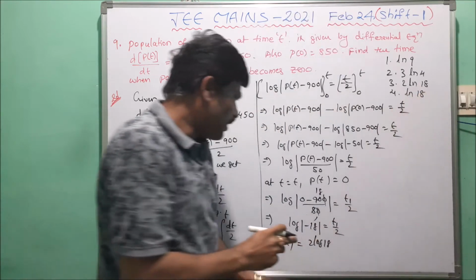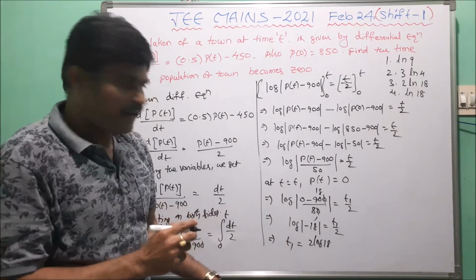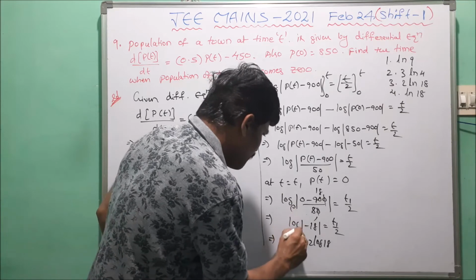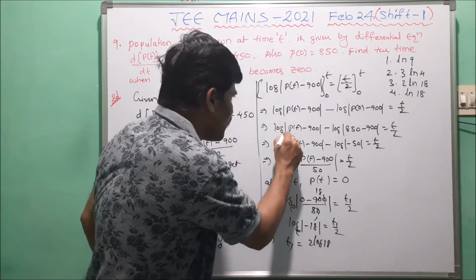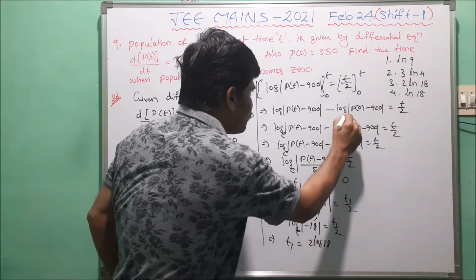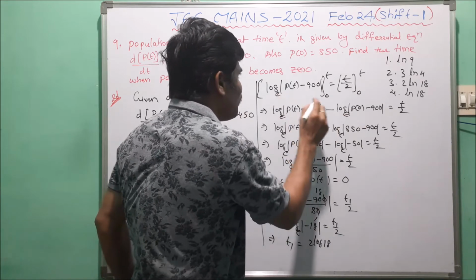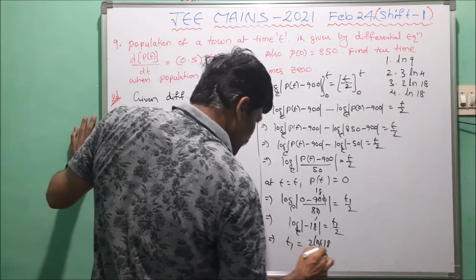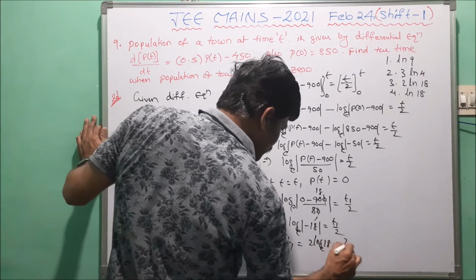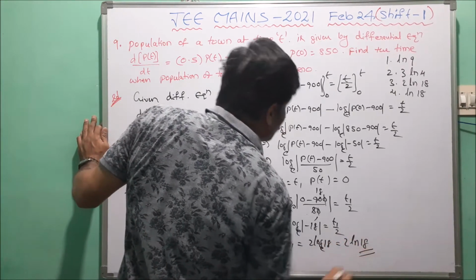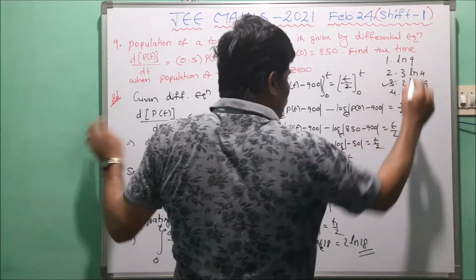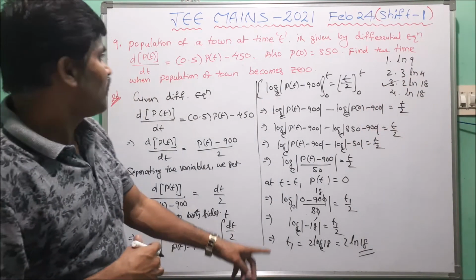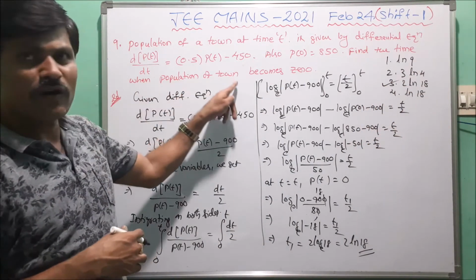Now ln or log, here we take log base e, natural logs. So here we write 2 ln 18. Now in that option, third option is the right answer. So this is the time when population of town becomes 0.